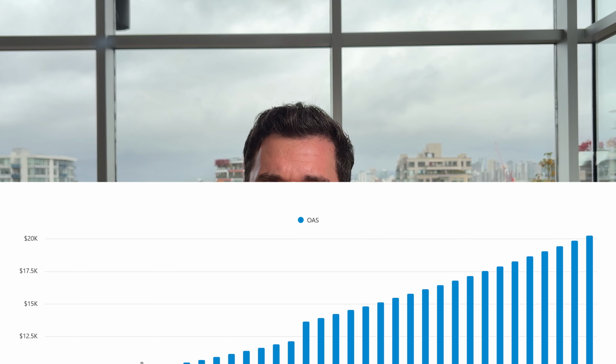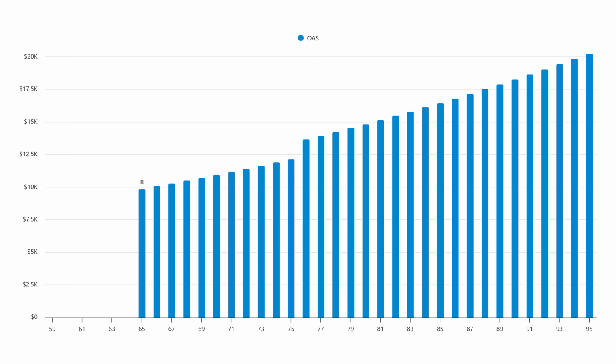Unlike CPP, which is based on your earnings history, OAS is a government-funded benefit that you qualify for just by living in Canada. To be eligible for the maximum benefit, you must have lived in Canada for at least 40 years since the age of 18. And as long as you've lived in Canada for at least 10 years since the age of 18, you'll receive a prorated benefit. OAS is adjusted to the cost of living quarterly, and your benefit increases by an additional 10% when you turn 75.